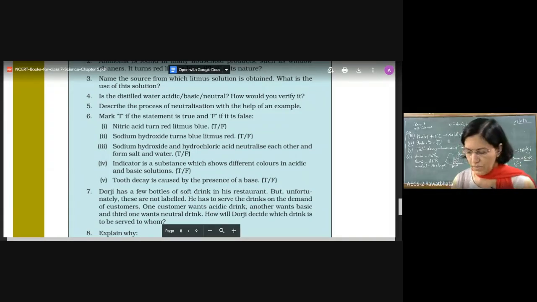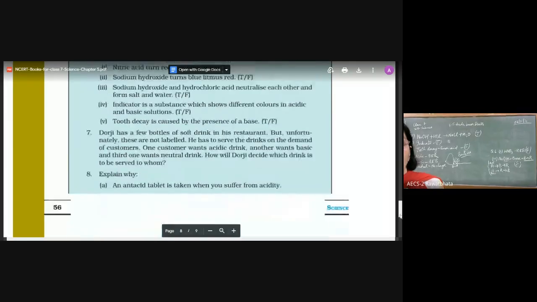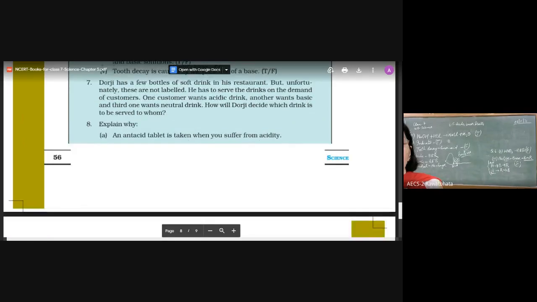Moving ahead to the next question now. The next question, we are reading it. Question number 8, explain why. An antacid tablet. Read this one carefully. An antacid tablet is taken when you suffer from acidity.